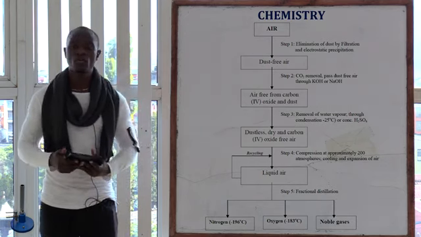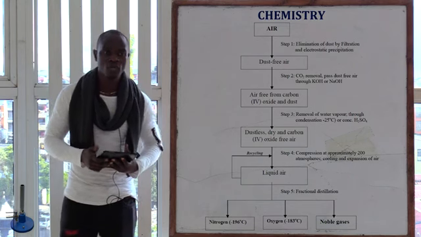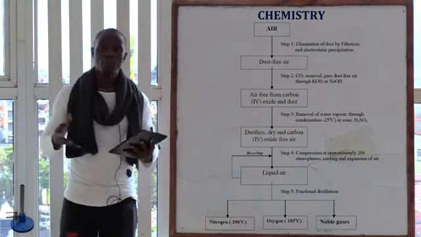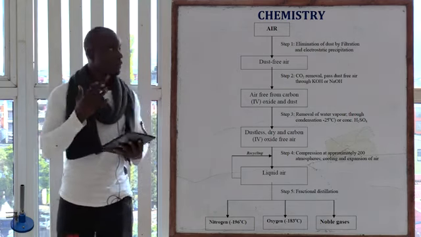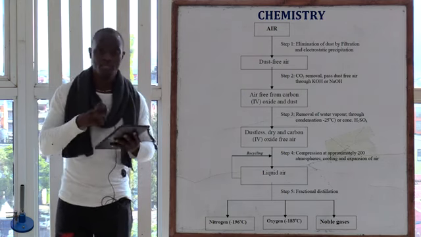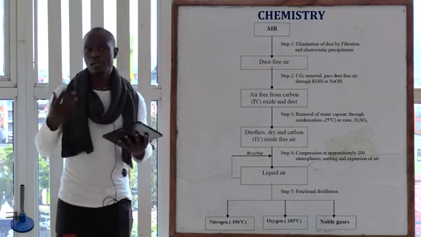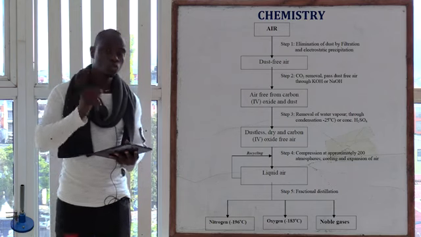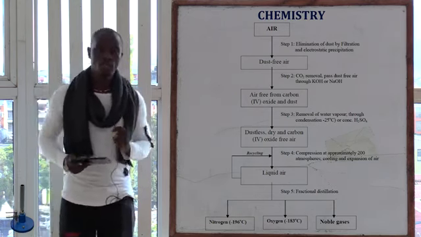So the air is going to flow through the compressor and the freezer in order to remove the water vapor and bring the air into liquid form, which happens mostly in the compressor, where the air is compressed and then left to expand, and then compressed again, like under 200 degrees Celsius at 200 atmospheres, in order to form the liquid air.